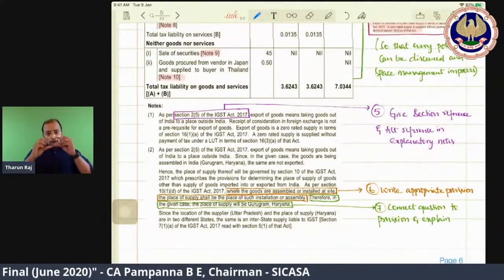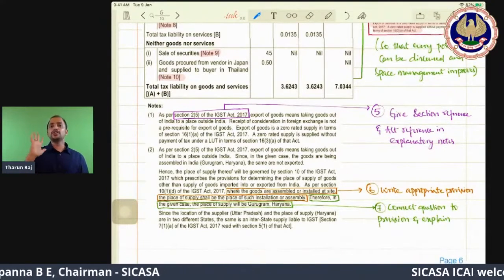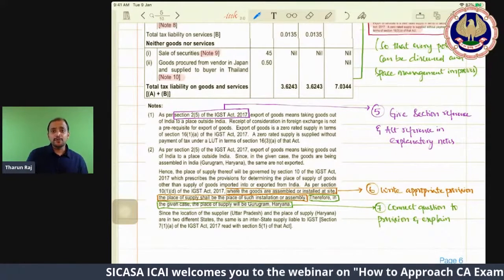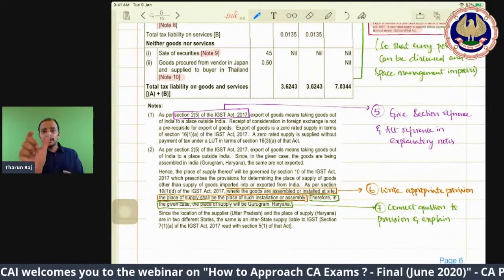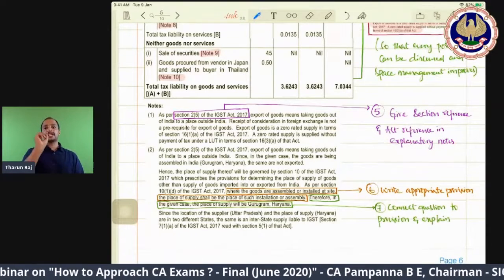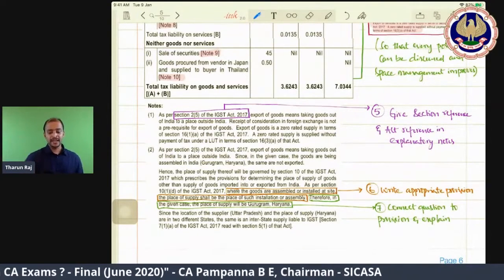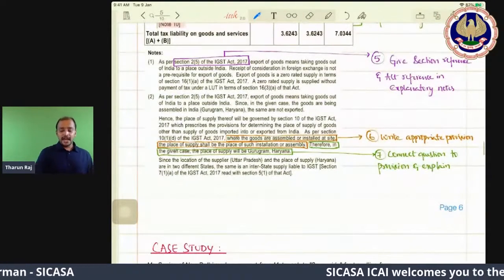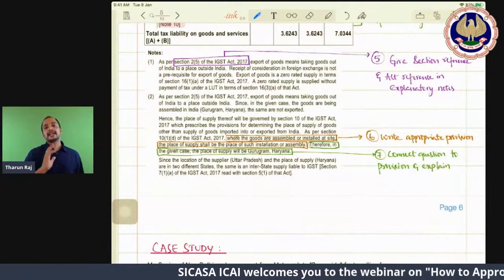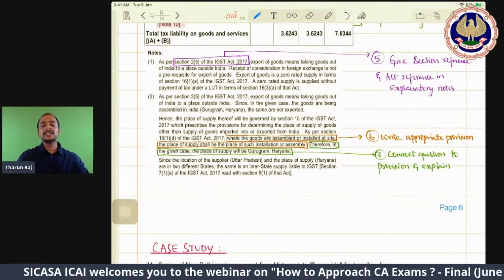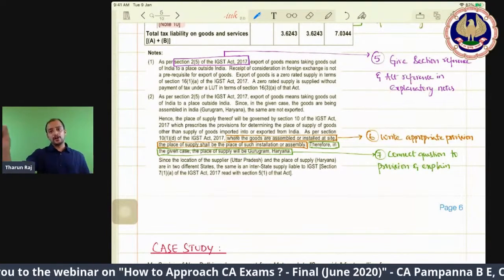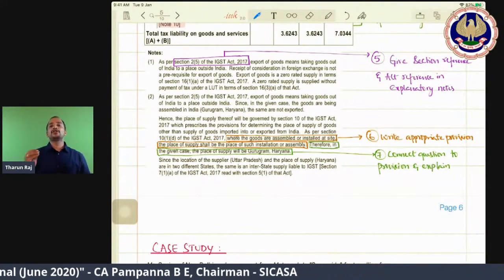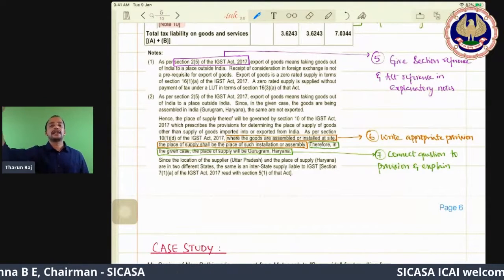When you are writing a note, not just the note you need to write, you need to give the reference. Whether it is an export of goods or not, we have one section 2 reference, so as per section 2, like that you will start. And then you will write the provision. Say for example, we have 10(1)(d) of the IGST Act, which says that when goods are assembled or installed at the site of the recipient, what should be taken as the place of supply? The place of supply should be the location where the goods are assembled or installed at site.